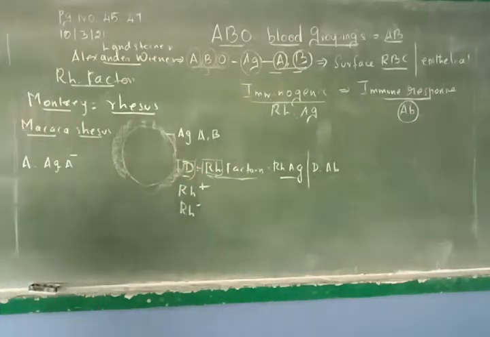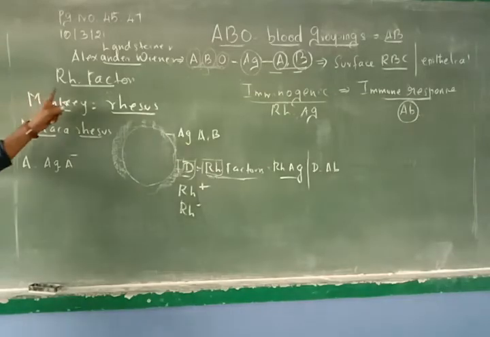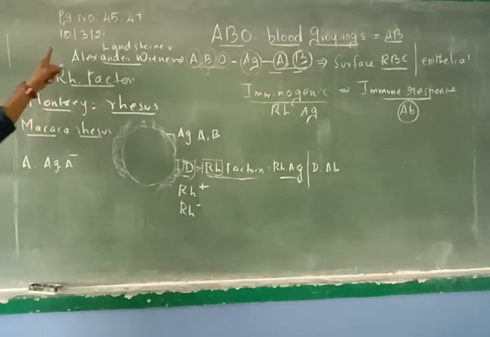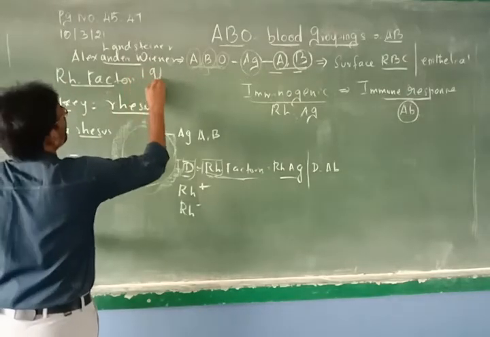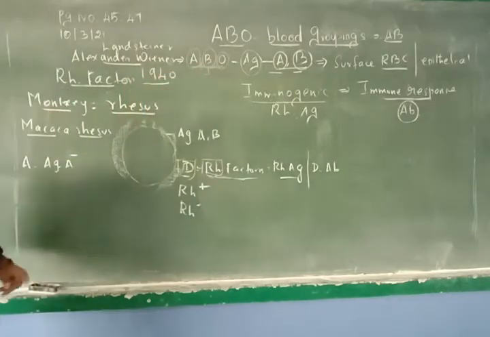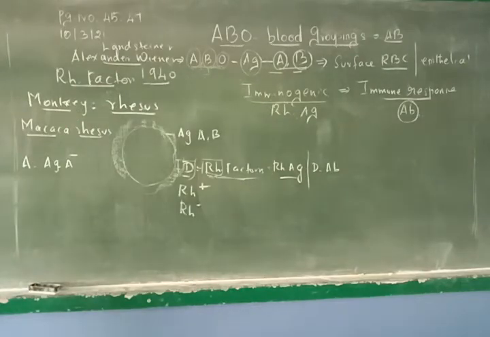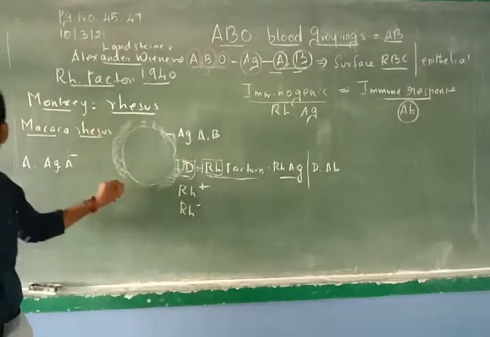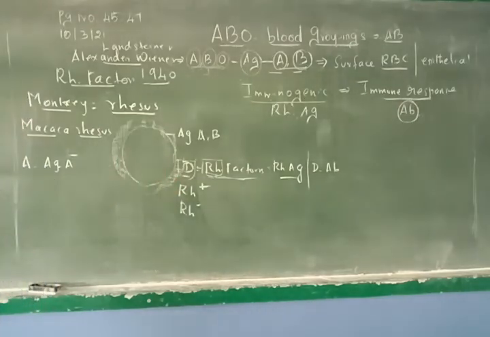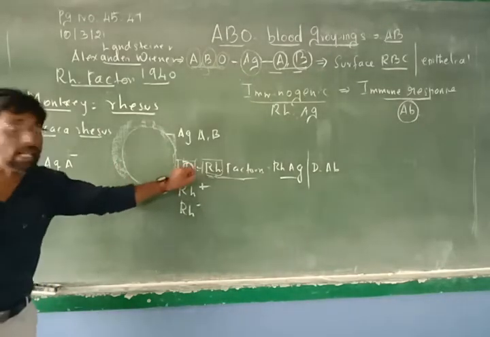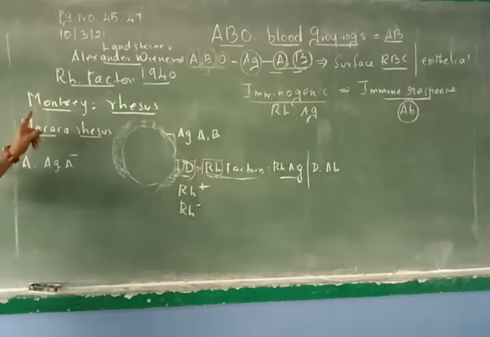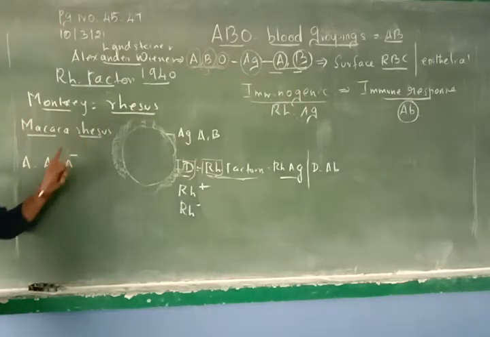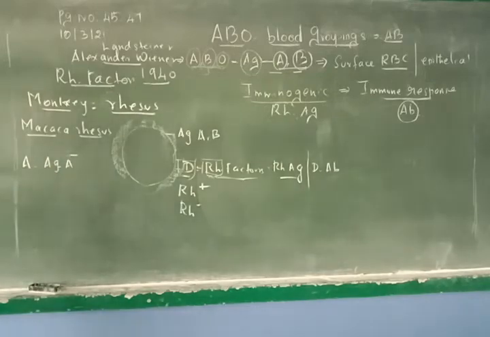So far what we have discussed is RH factor. Landsteiner and Alexander Wiener, around the 1940s, discovered one new type of antigen on the surface of the human RBC called D antigen. They called this RH factor because while they were doing research work in the monkey called rhesus monkey, they found one antigen in the monkey's blood called D antigen.